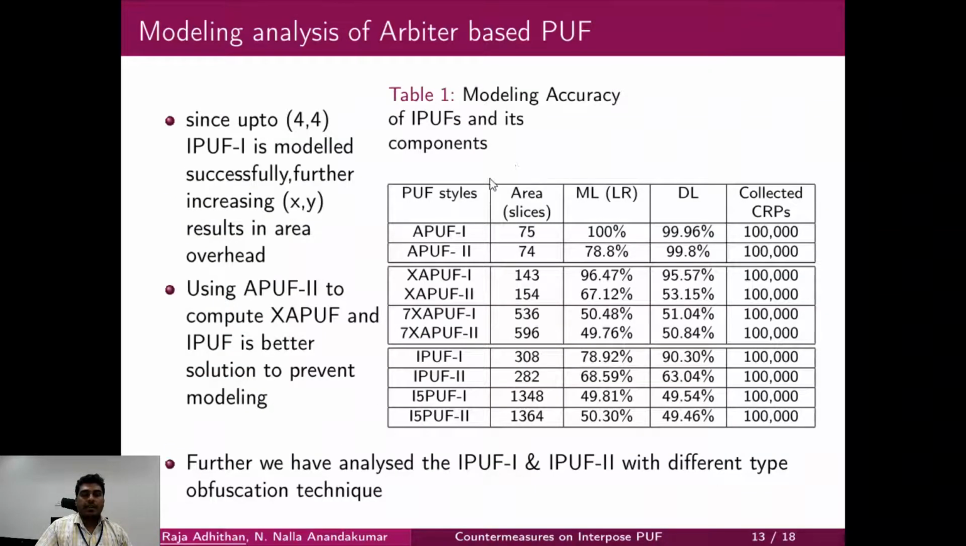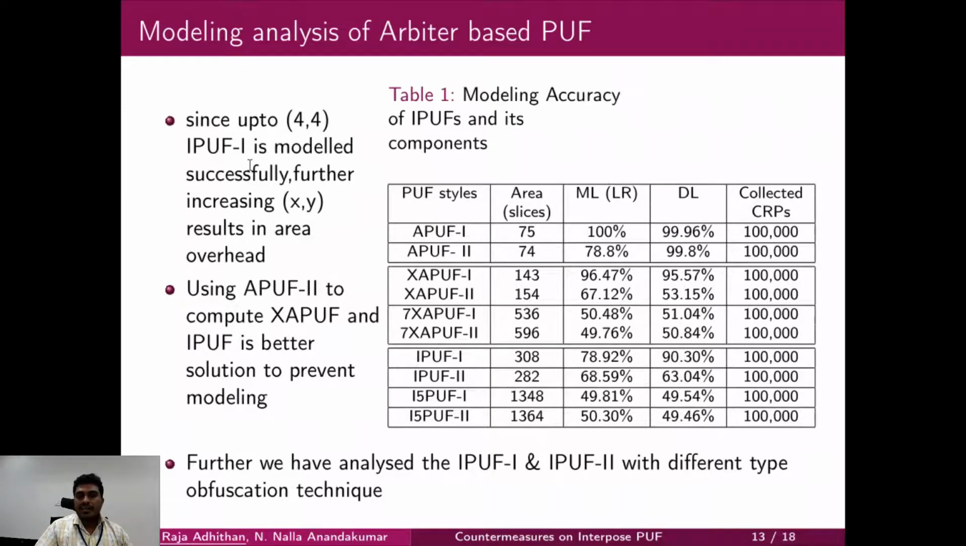Next, we have shown the comparison table of the modeling accuracy of IPUF and its components. Here you can see arbitrary PUF, XOR arbitrary PUF, and IPUF using the APUF 1 and APUF 2 combination. We have listed the area consumption, then LR results and DL results. If you see here, using APUF 2 and computing XAPUF and the interpose PUF is a better solution to prevent modeling attacks.